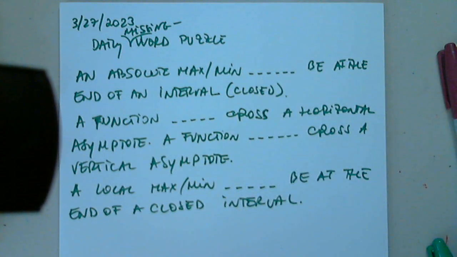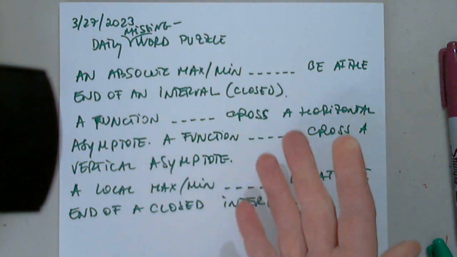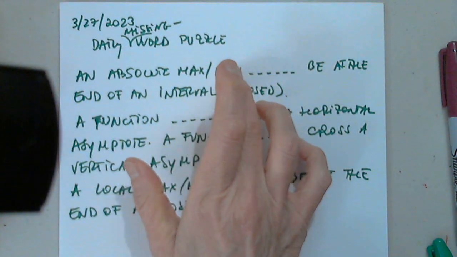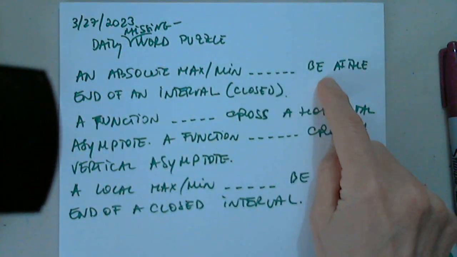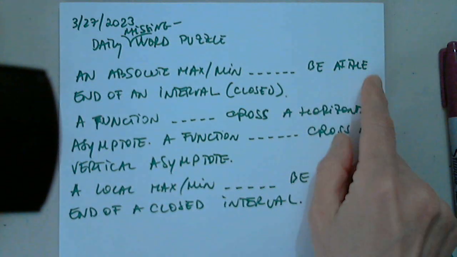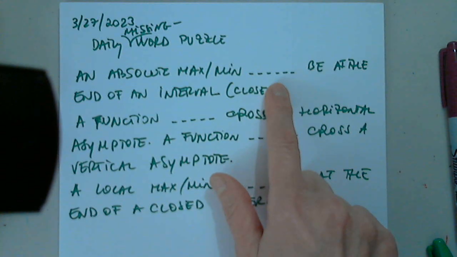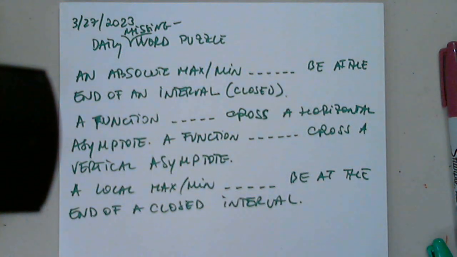Anyone? Don't be afraid to be wrong. That's what we are discussing here. Is it max? So an absolute max or min can be at the... Cannot be? Oh, sorry. Say it again. I was just saying cannot be. Is it cannot or is it can be?